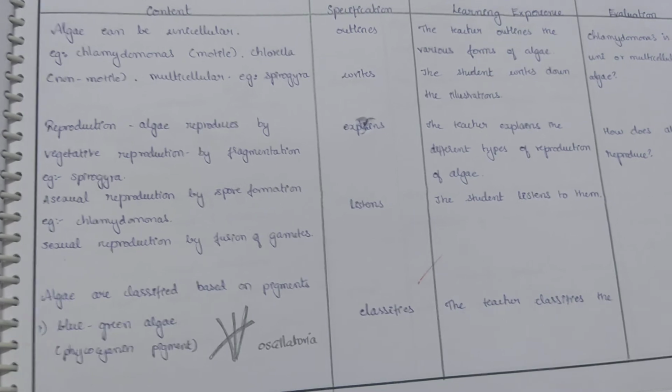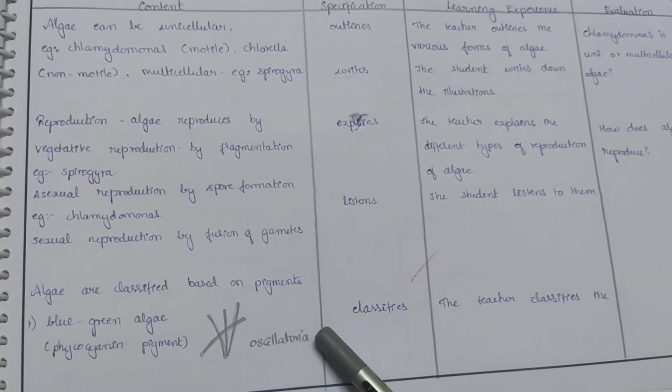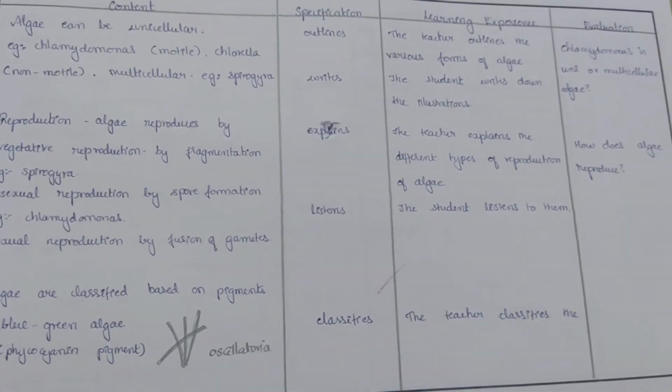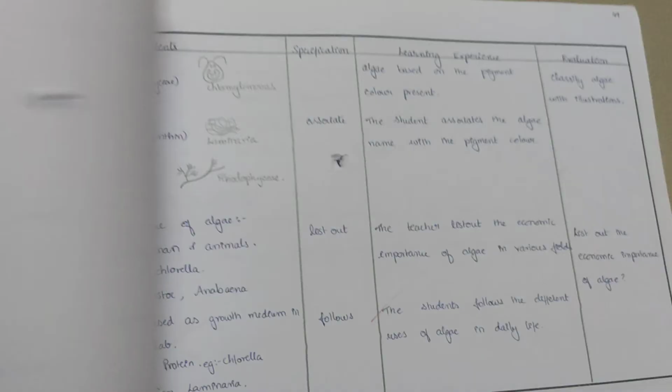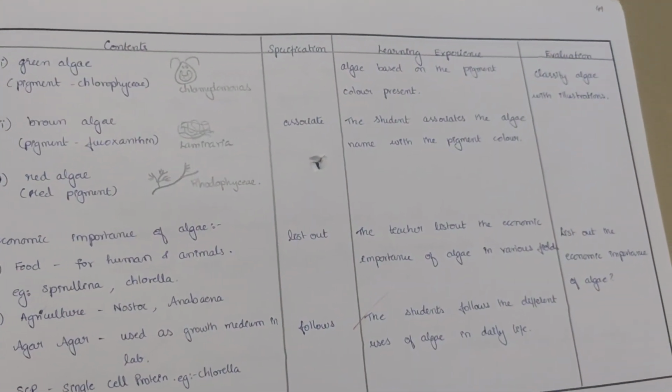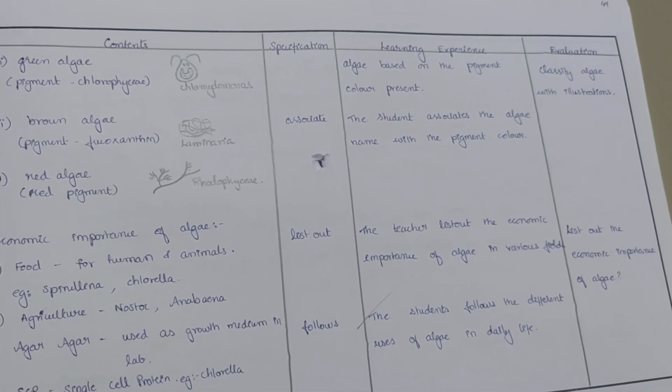Algae are classified based on pigments as blue-green algae because of the phycocyanin pigment. And you can draw a picture of Oscillatoria. Classifies: the teacher classifies algae based on the pigment color present.